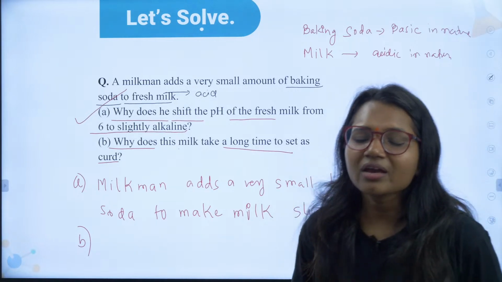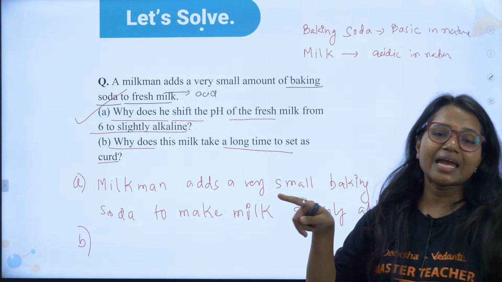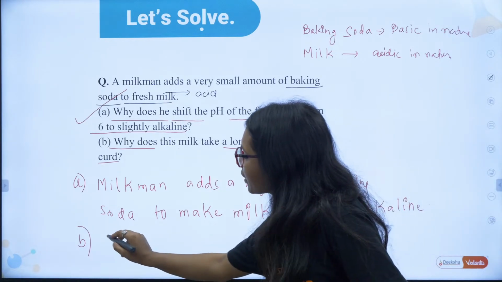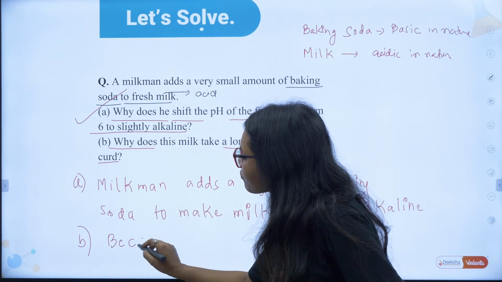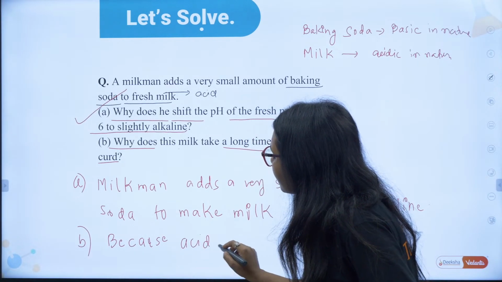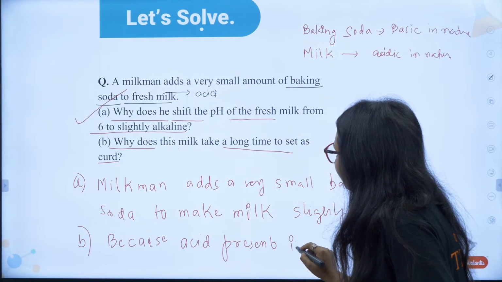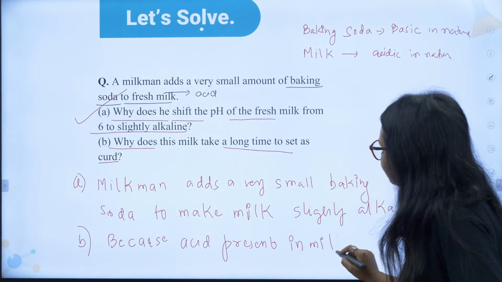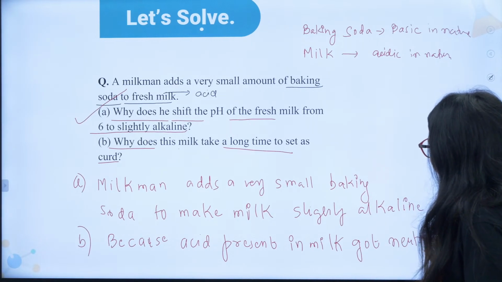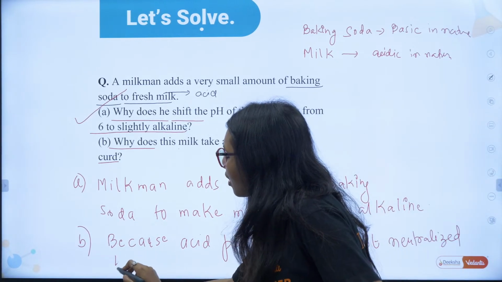Okay, absolutely correct. So why does this milk take a long time to set as curd? Who will tell me the answer for this? Because the acid present in milk got neutralized by baking soda.